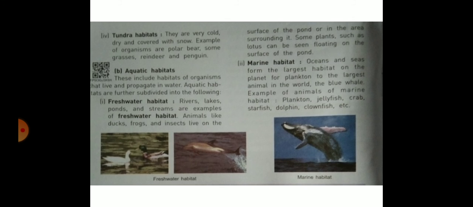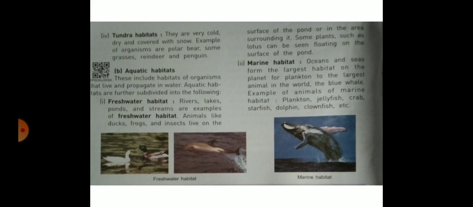And point B, aquatic habitats. These include habitats of organisms that live and propagate in water. Aquatic habitats are further subdivided into the following. Point first, freshwater habitat. Rivers, lakes, ponds, and streams are examples of freshwater habitat. Animals like ducks, frogs, and insects live on the surface of the pond or in the area surrounding it. Some plants, such as lotus, can be seen floating on the surface of the pond.